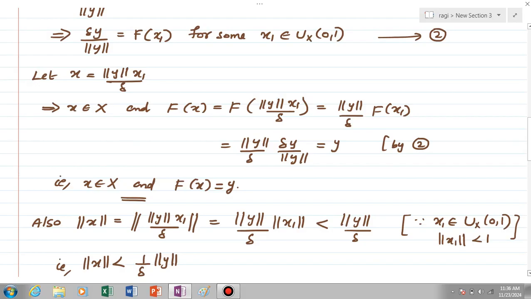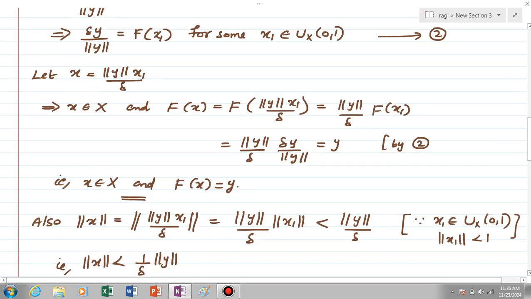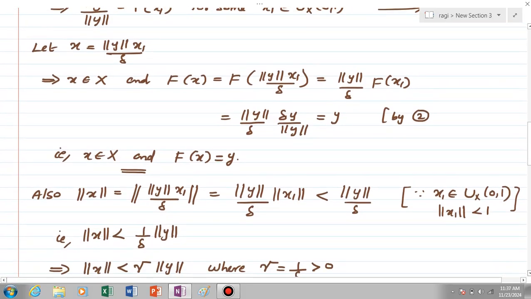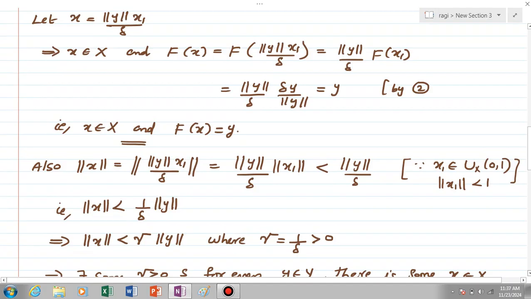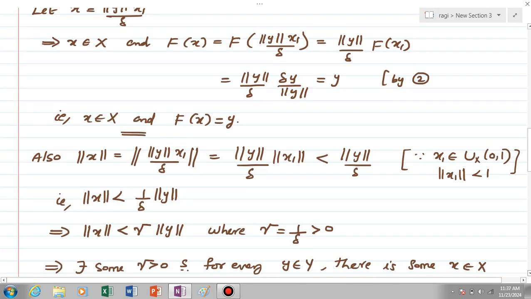Because x1 is an element of Ux of 0, 1, the norm of x1 is clearly less than 1. Okay, and so we have norm x is less than 1 by delta into norm y. Choosing 1 by delta equal to gamma, then gamma is clearly greater than 0, and we have norm x is less than gamma into norm y.